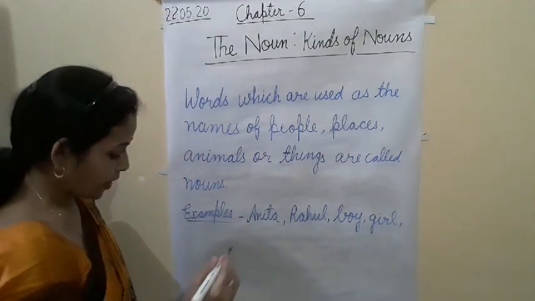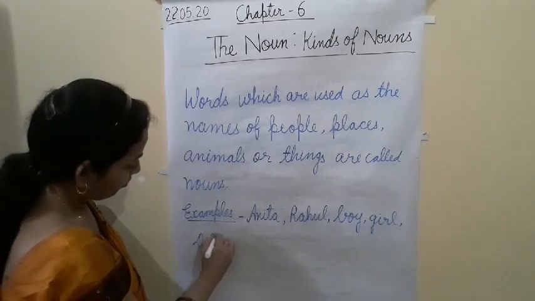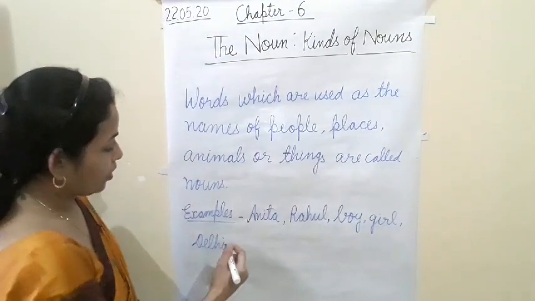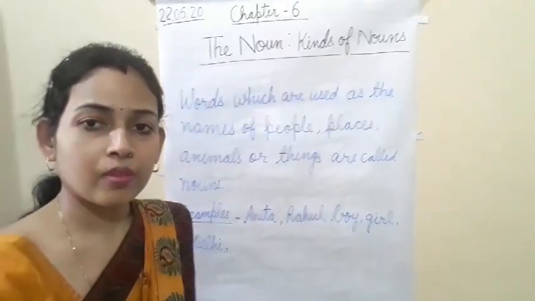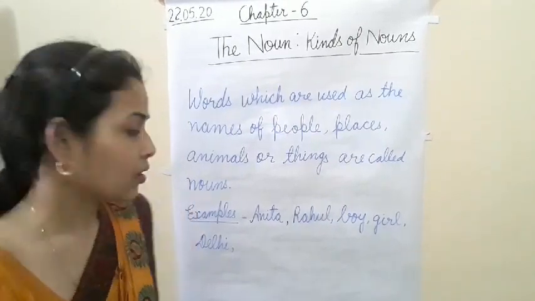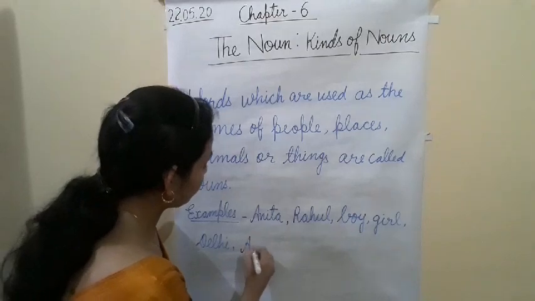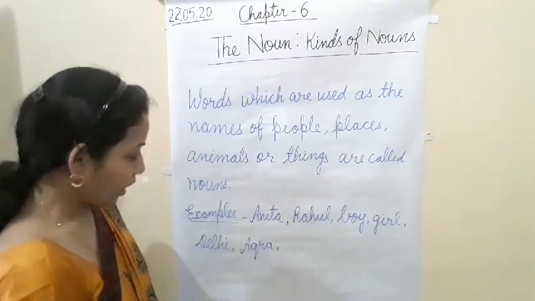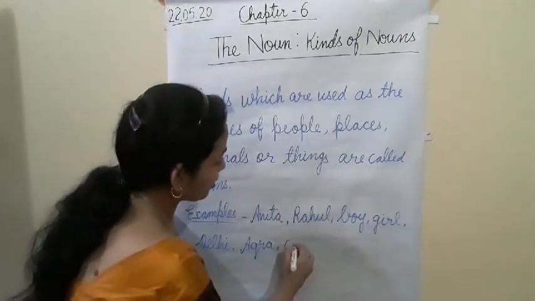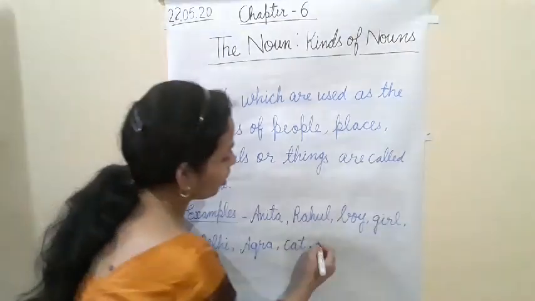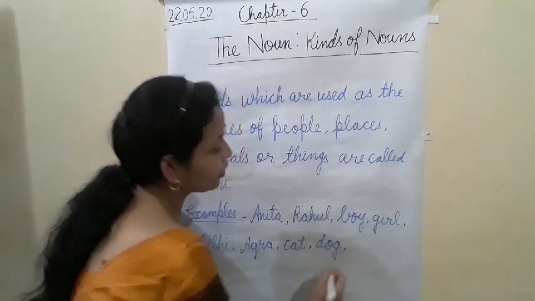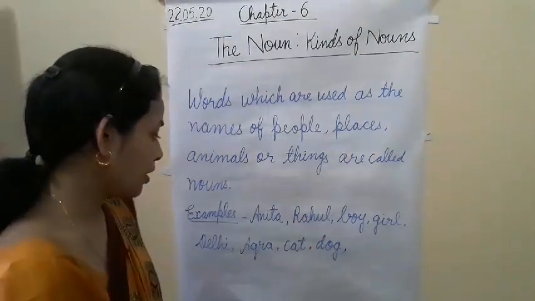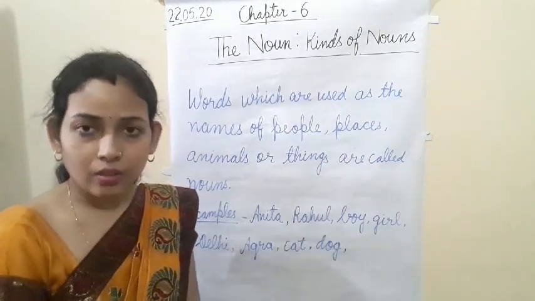Places, we can write places like Delhi, Agra. Names of animals like cat, dog. All the examples I am writing here: Anita, Rahul, boy, girl, Delhi, Agra, cat, dog.